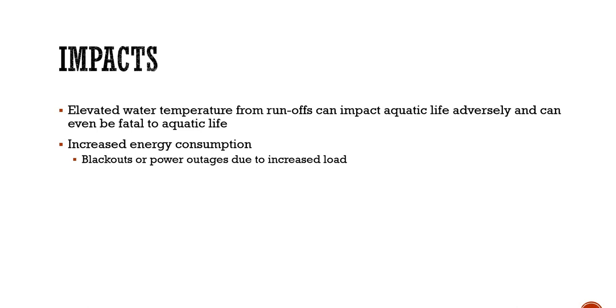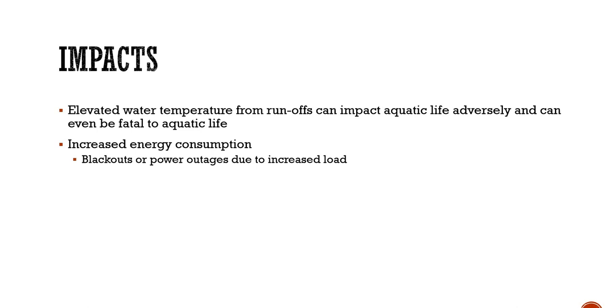Because urban areas are warmer, the water from those sources when it reaches the rivers or nearby ponds, they can affect the aquatic life also, because aquatic life is very sensitive to temperature, and when you put higher temperature water in those aquatic sources, it affects the aquatic life adversely, and many fishes, turtles and all die because of that high temperature water. So that is also another impact of urban heat island.